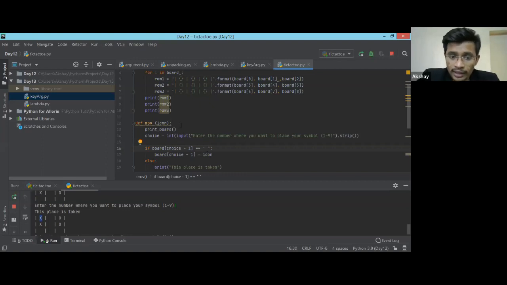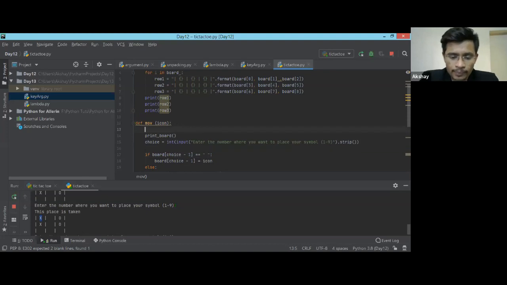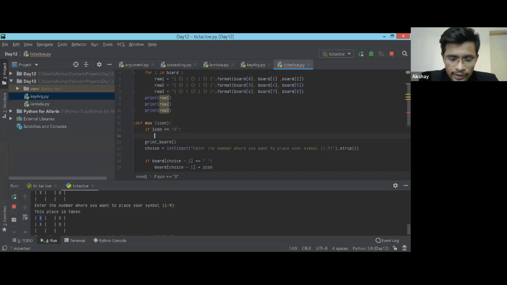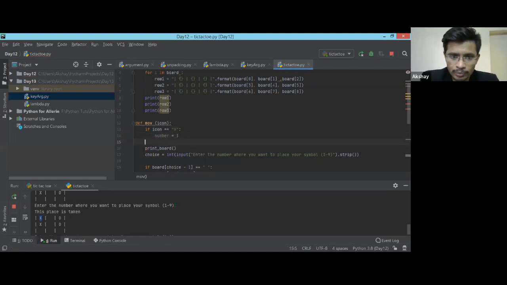Okay, but as I told you, I need to know which person is playing, right? So what I'm going to do is, if icon is equal to X, then number is equal to 1. Suppose this is the first line.